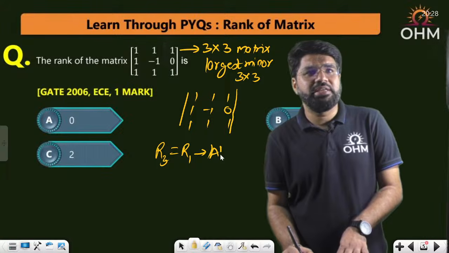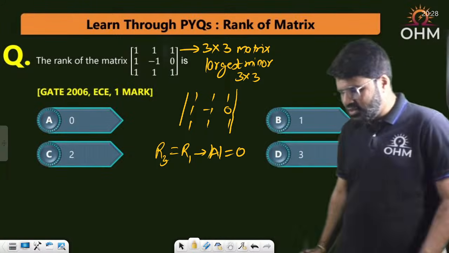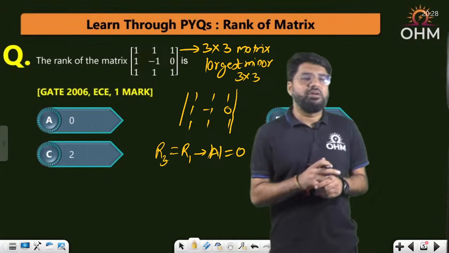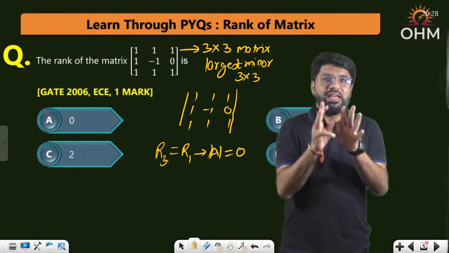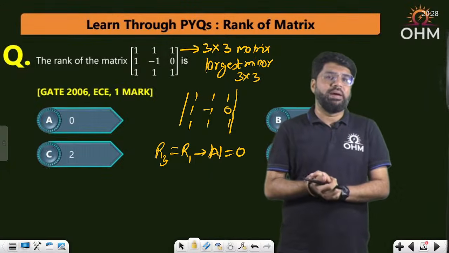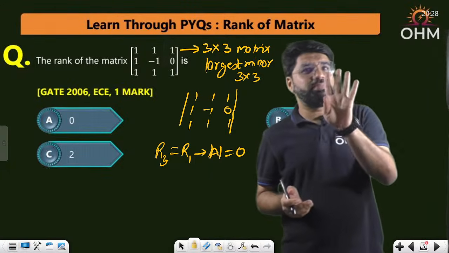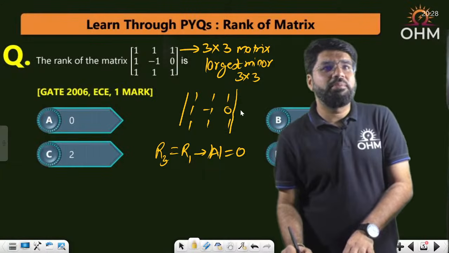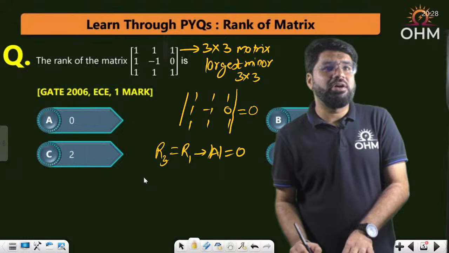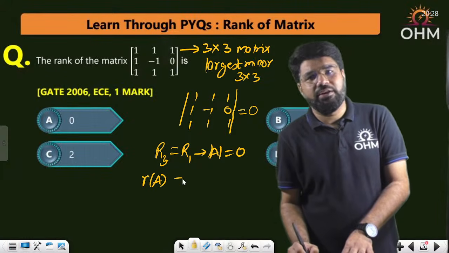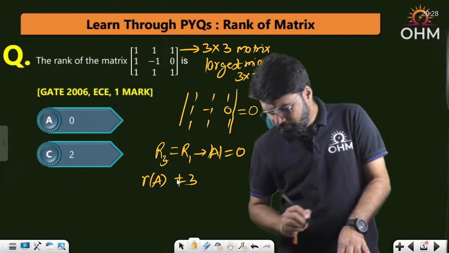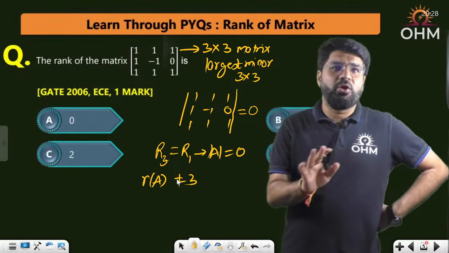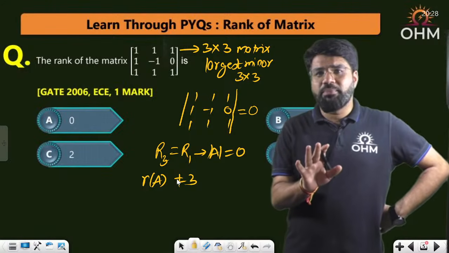So what will I say here? The determinant of this matrix is 0. Now think, can the rank of the matrix be equal to 3? Rank will be 3 if the matrix has a third order non-zero minor. So there is the largest minor 3 cross 3, but that is equal to 0. Because this minor is 0, I can quickly conclude that the rank of the matrix cannot be 3. Hope that is clear.